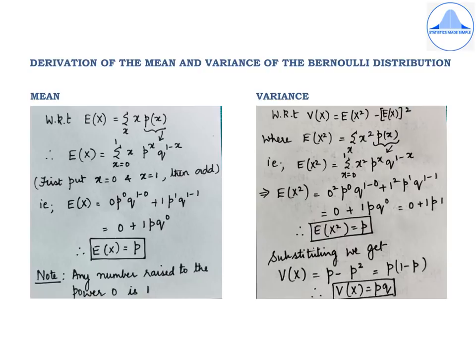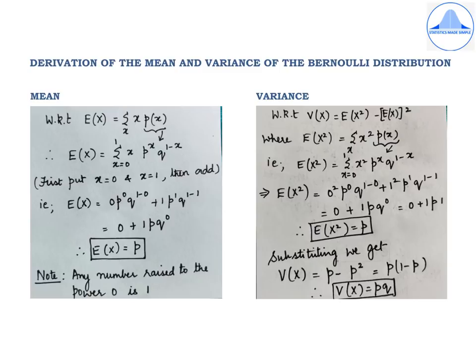Now summation sign means you have to add, so put plus. Now put x as 1. So you'll get 1, p to the power 1, q to the power 1 minus 1. Now the first term will be 0 plus 1, you write as it is. P to the power 1 is p, q to the power 1 minus 1 is q to the power 0. And any number to the power 0 is 1. So we get E of x equal to p. In other words, the mean of the Bernoulli distribution is E of x equal to p.